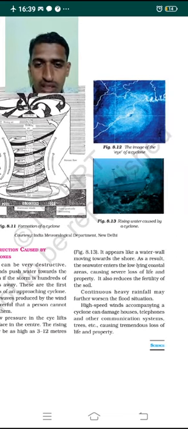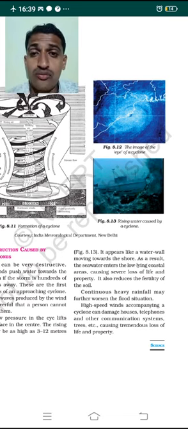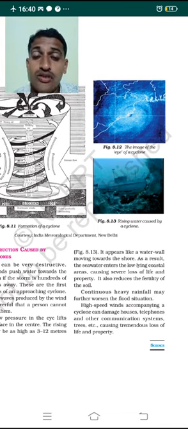Okay, so this shows the destructive nature of the water, how strong winds are going to blow it. It appears as if a water ball is moving towards the shore, just like a water ball moving towards the shore. As a result, the seawater enters the low-lying areas of the shore, the low coastal areas.